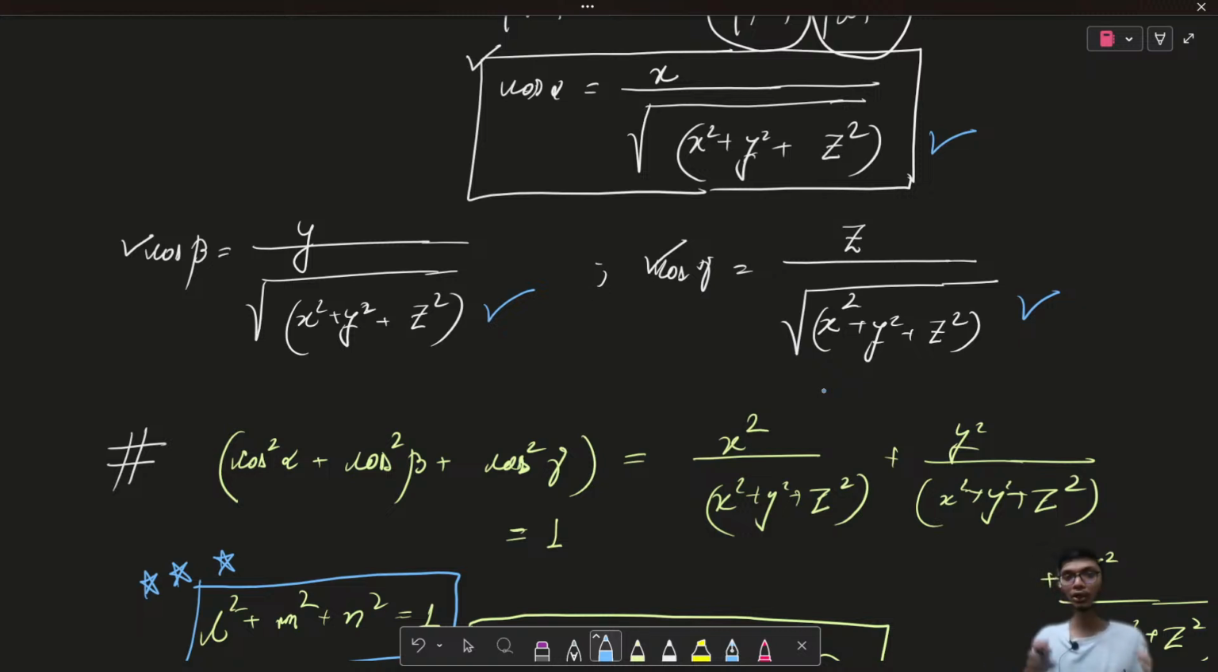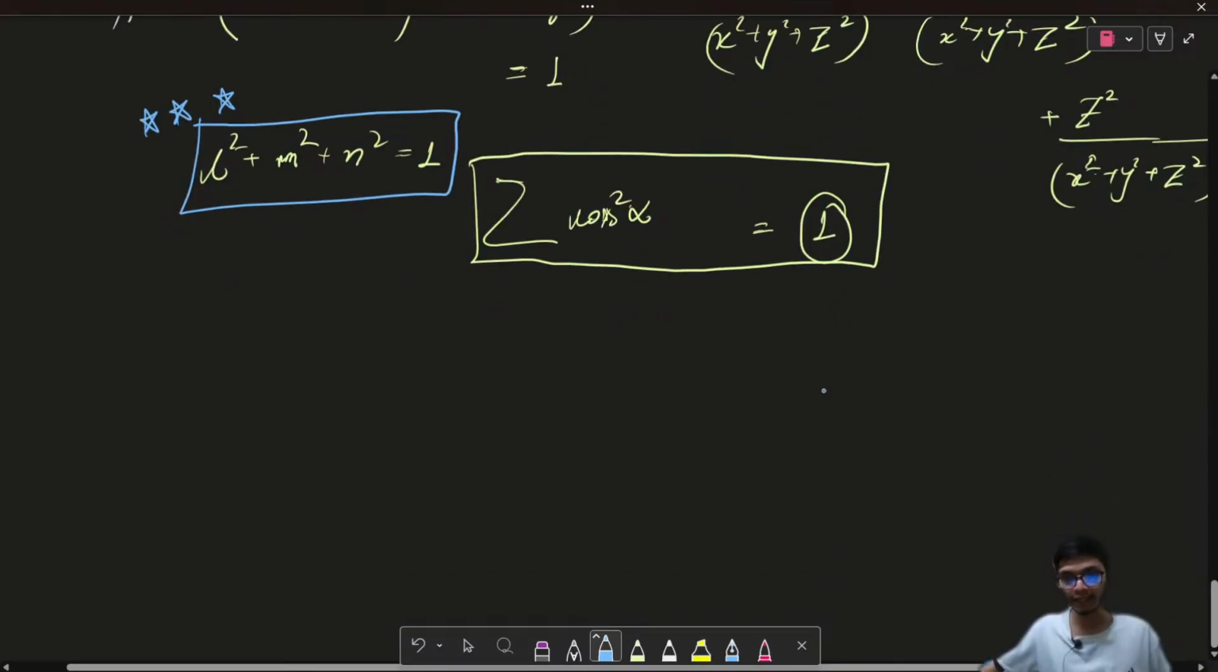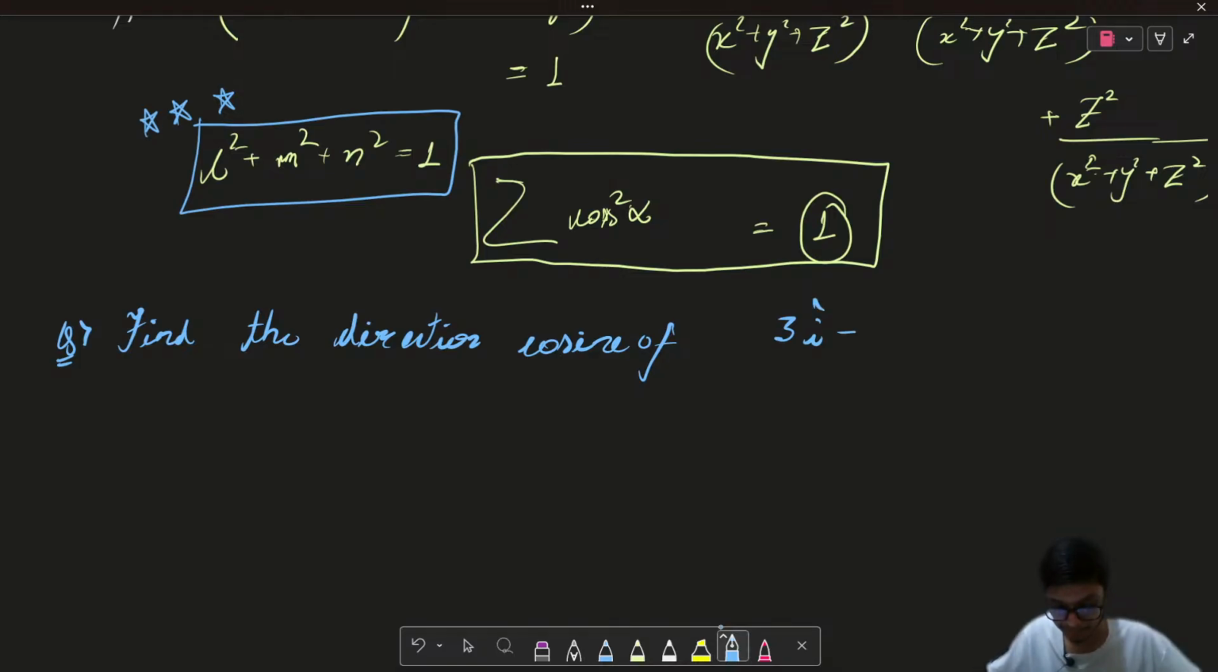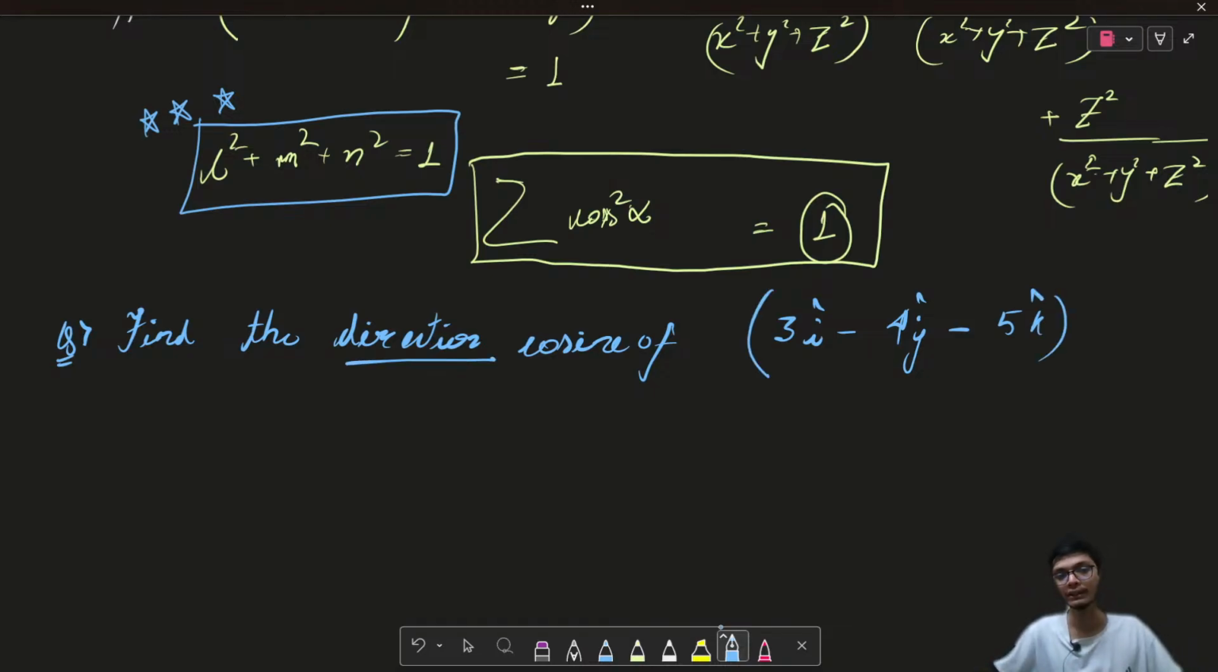So if I give you an example to find the direction cosines, let us say I give you an example: find the direction cosines of this particular vector, 3 i cap minus 4 j cap minus 5 k cap. So please try to find out the direction cosines of this particular vector, right? Please try to solve this.